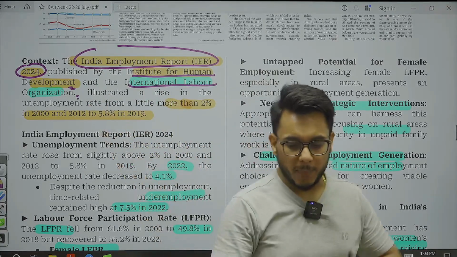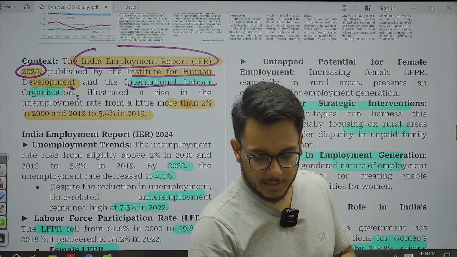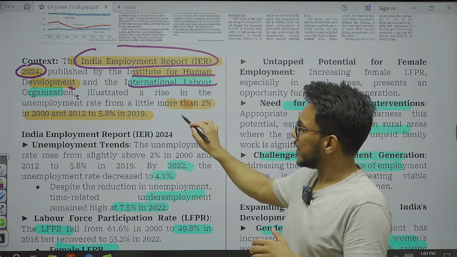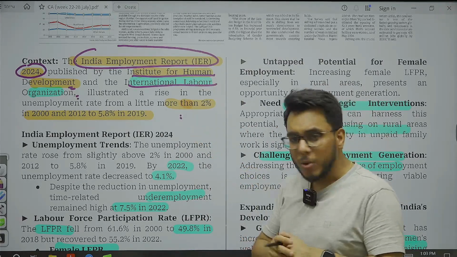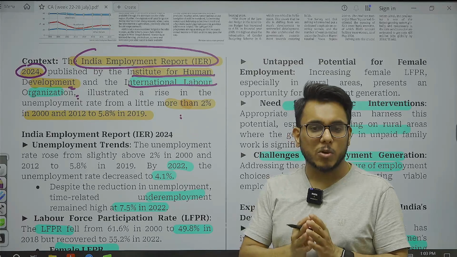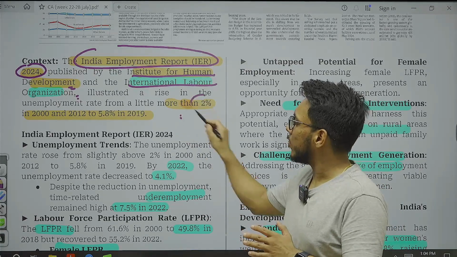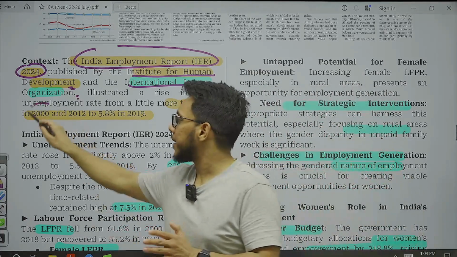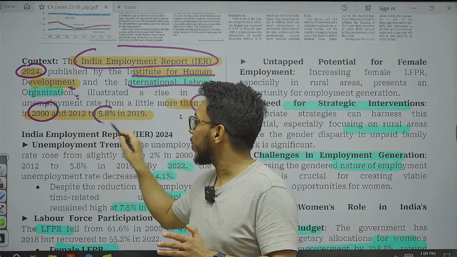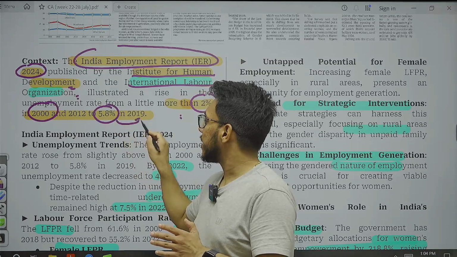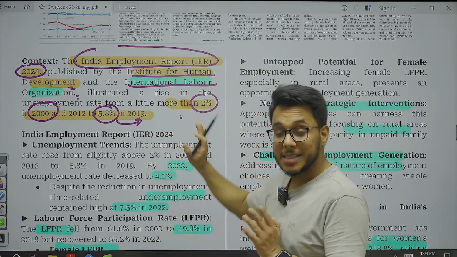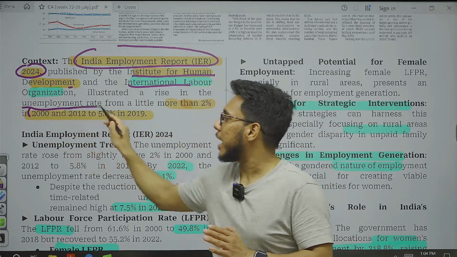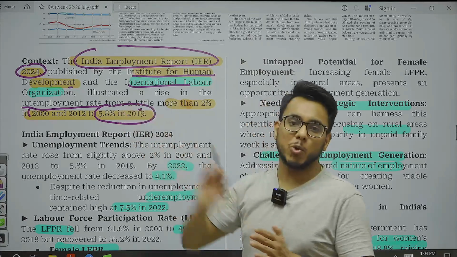And this report has given some information with respect to the unemployment rate. It says that unemployment stood at around 2% in 2000, and it has increased to 5.8% in 2019. So you can see how alarming unemployment has become, 5.8% in 2019.